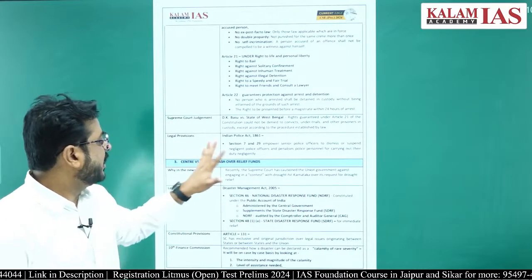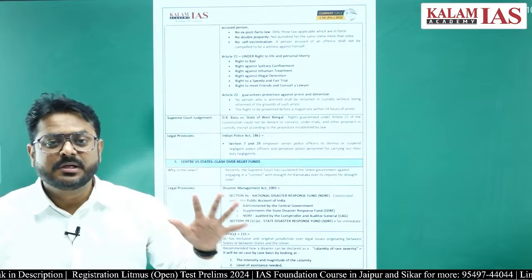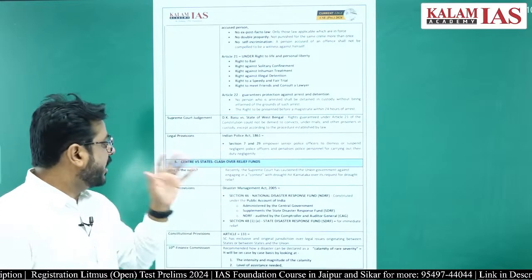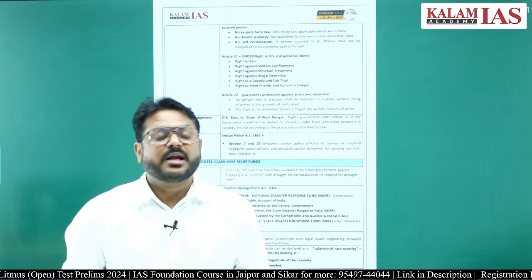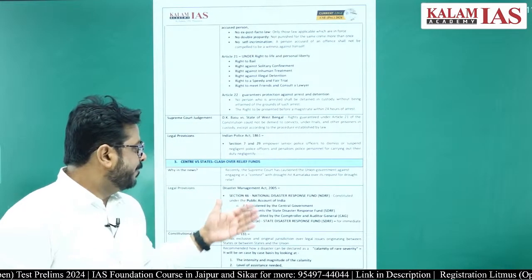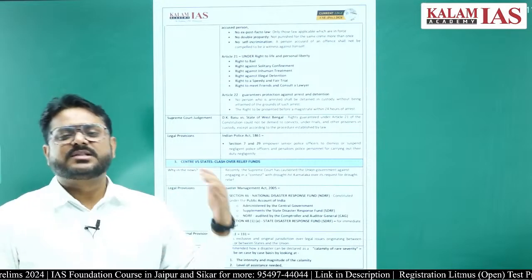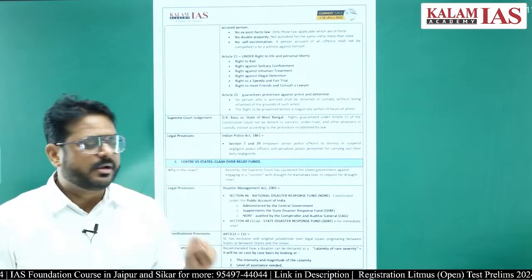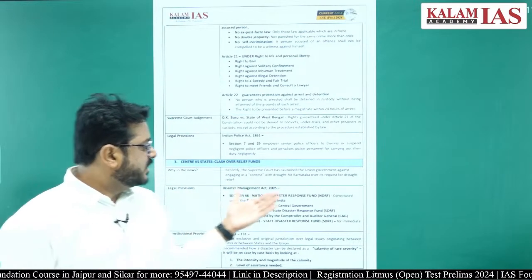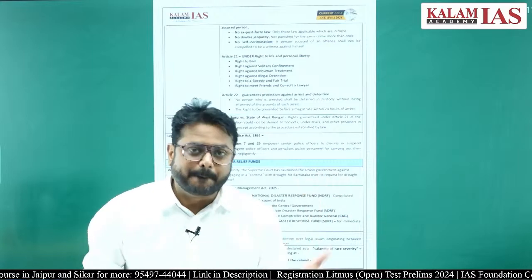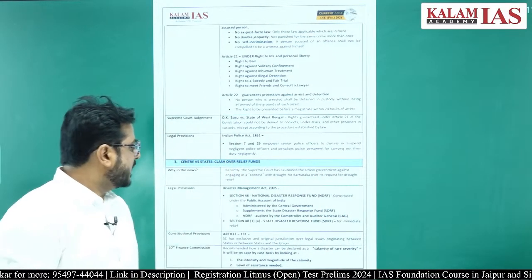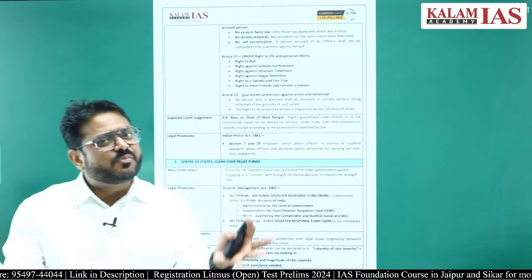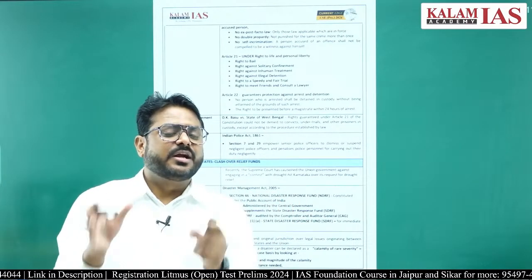This issue is not important from the prelims point of view, but you will have to understand what this relief fund is and where it comes from. This relief fund comes under the Disaster Management Act 2005, and there is a provision under section 46, you don't need to remember. There is a provision of the National Disaster Response Fund, and it will be administered by the central government. Every state will also have the State Disaster Response Fund.